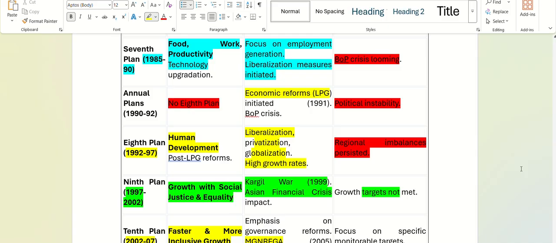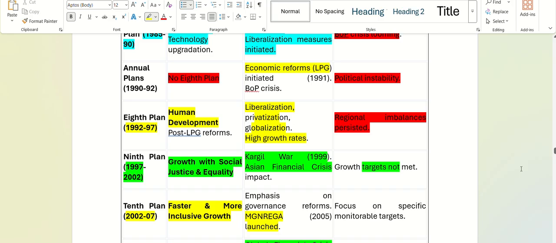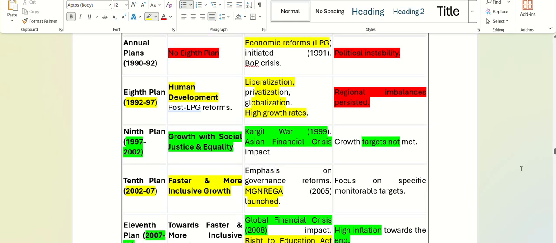All right. So those are the type of questions that you can get. When did the Kargil war happen? In which 5-year plan?